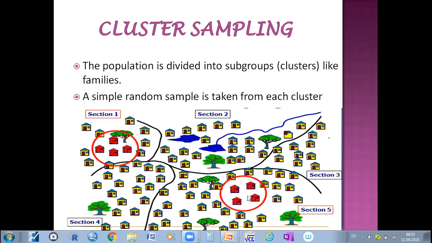So for example, if you want to do in-depth research on villages, you can divide them into groups: group 1, group 2, group 3, group 4, like that. SC is 1, ST is 2, BC is 3, OC is 4. Like that you can divide the areas, because the areas are not the same. Their living conditions and environment are different from other people. Those who live in villages might easily understand how there is partiality among the people. Okay. At the same time, if you don't mind, I will give another example to understand the clusters.